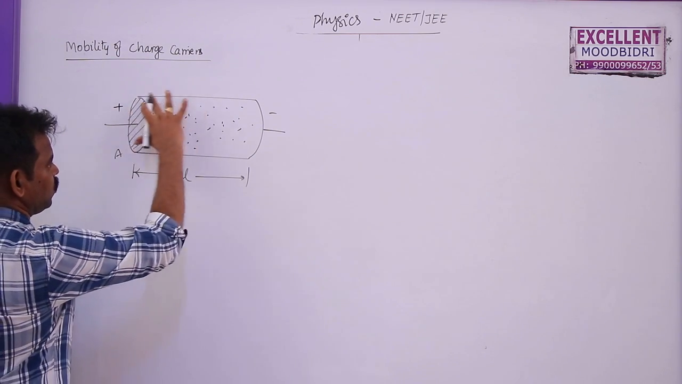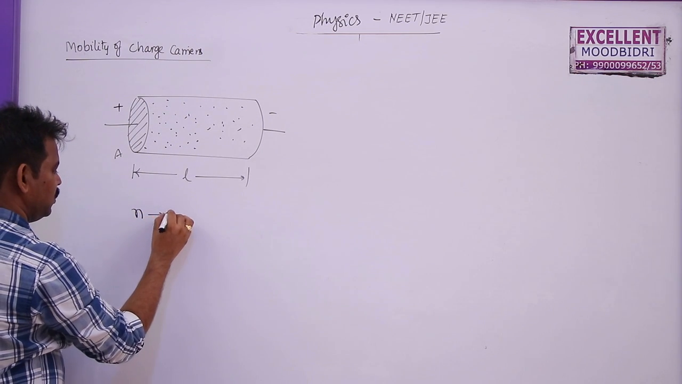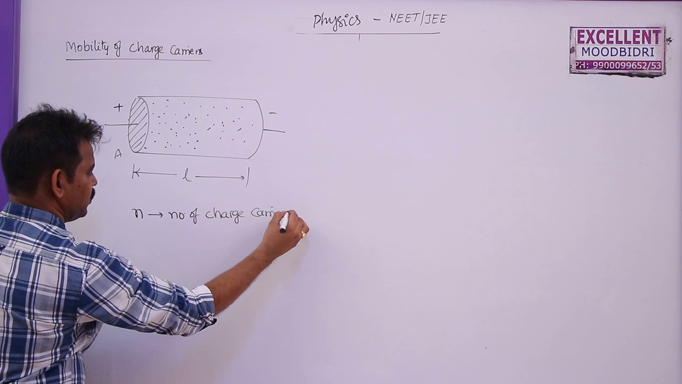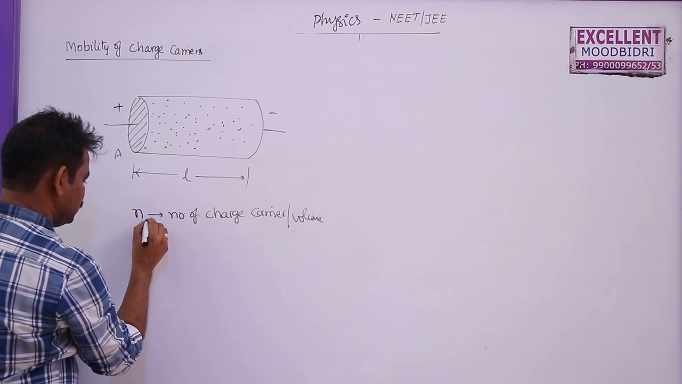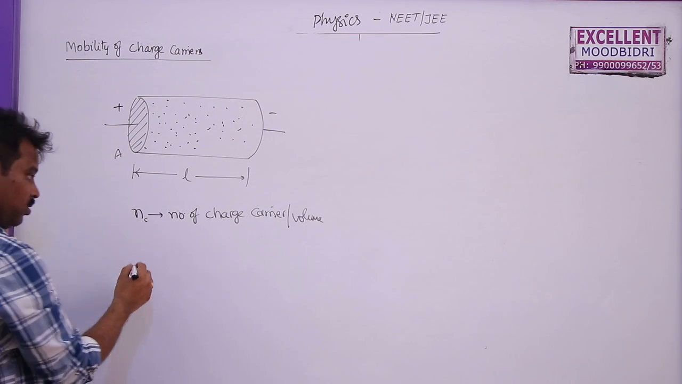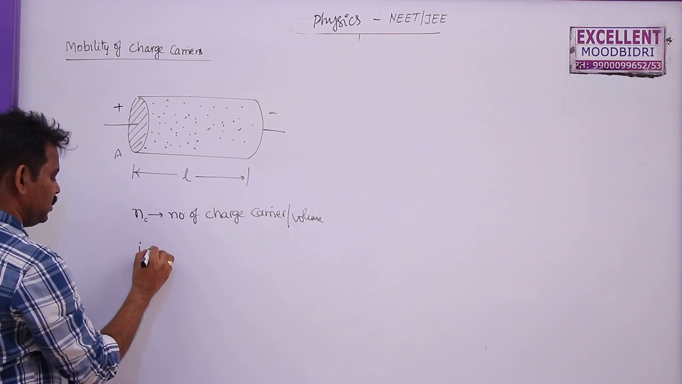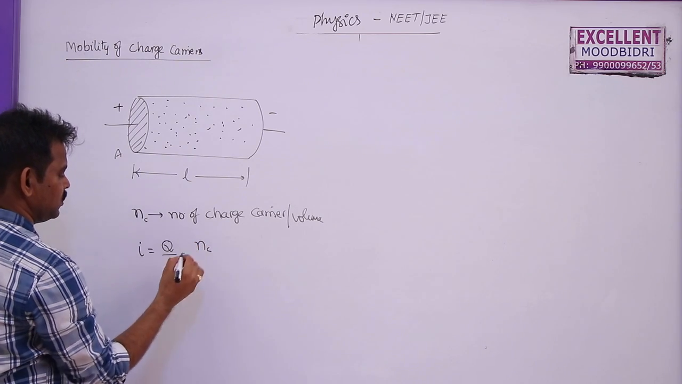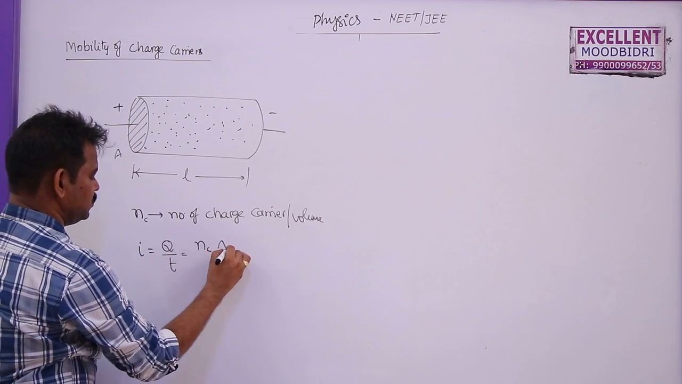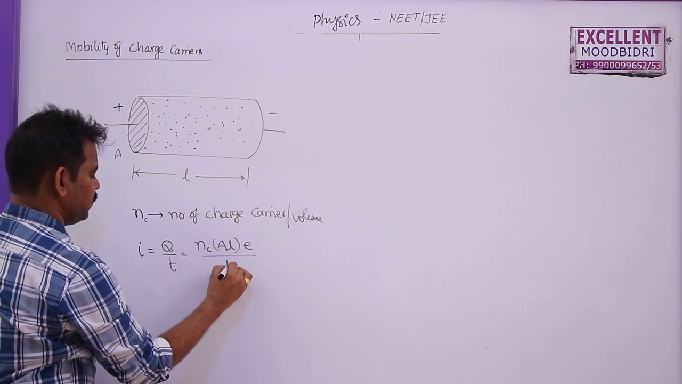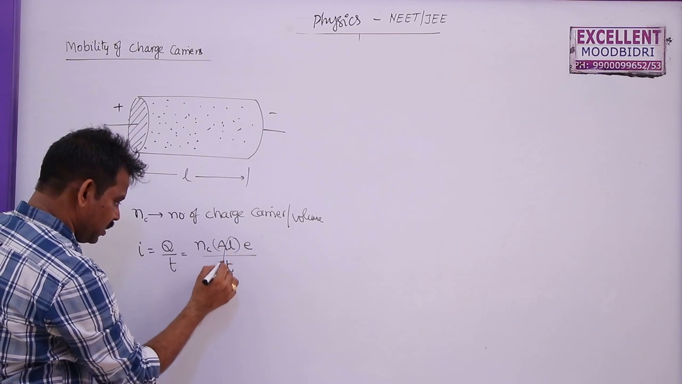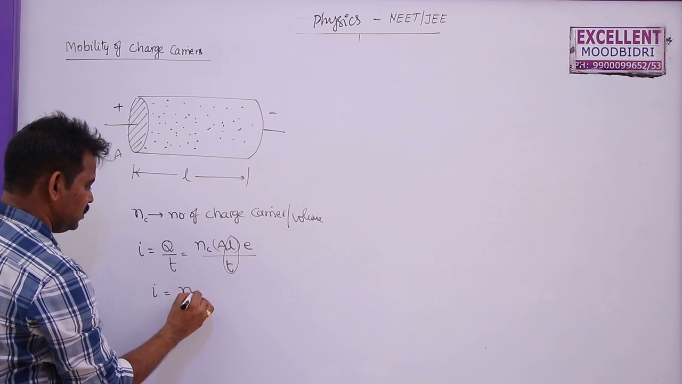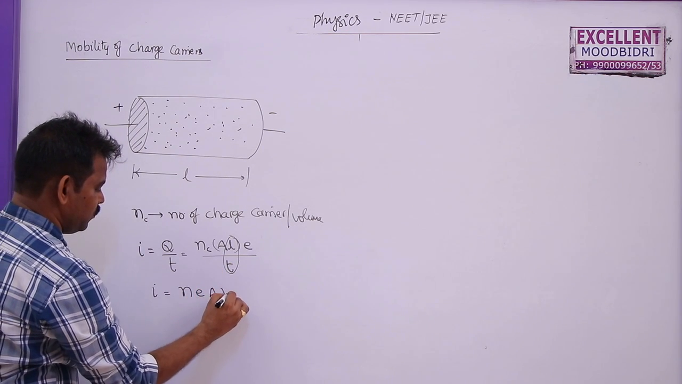Here, what are the total charges? Let us say N is the number of charge carriers per unit volume. So this I will take as Nc here. Now we can write current I is equal to Q by T, that is the number of charge carriers per unit volume into the volume of this, which is A into L, into e by T. So this L by T can also be written as the drift velocity of these charge carriers. So I can be written as N e A v here.